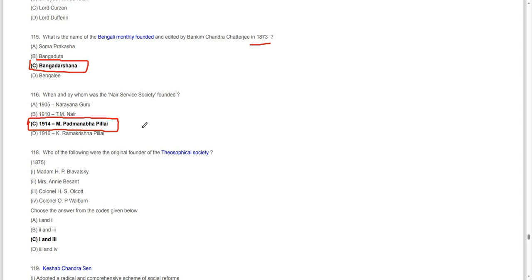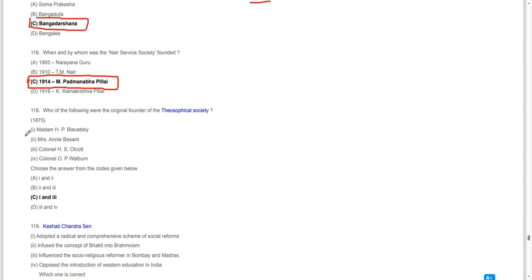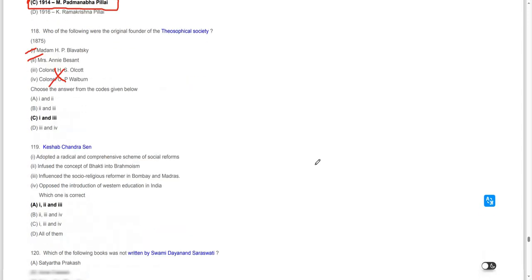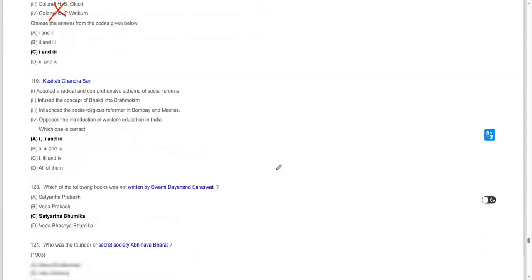Who was the original founder of the Theosophical Society, 1875? Madam H.P. Blavatsky and Mrs. Annie Besant were the ones who founded the Theosophical Society. Moving on to the next question.